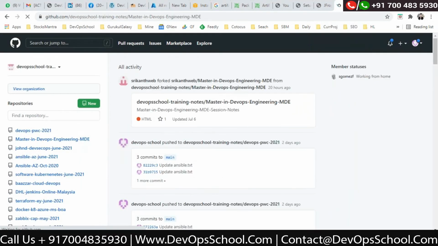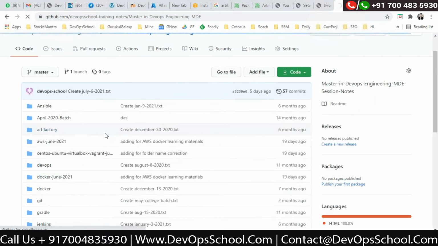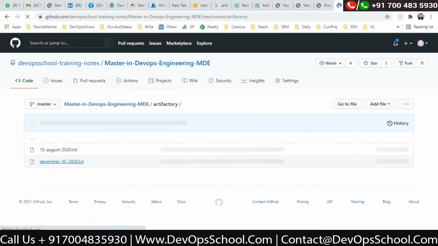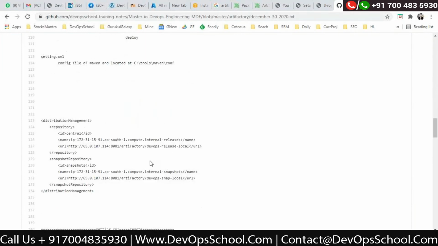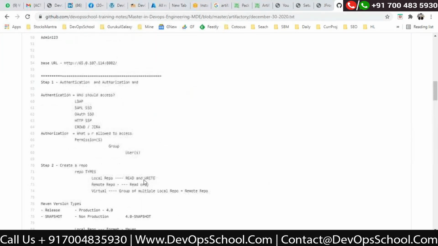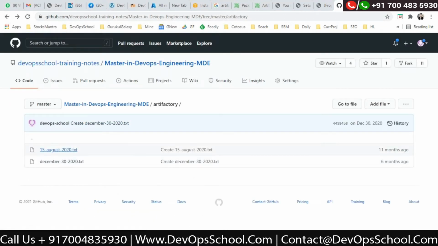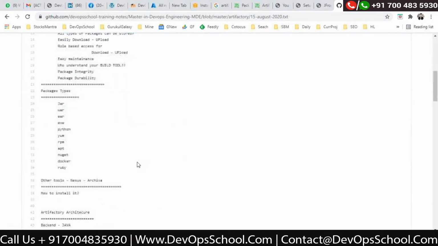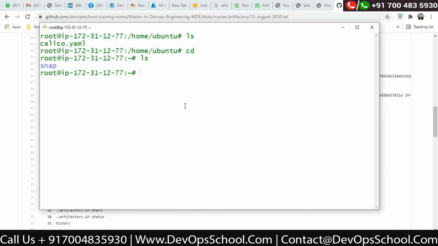Here, all these notes of mine, you can find here only. And this is the Artifactory, last one, December. Now where is that package? I'm looking for the package. I can't locate it here. Maybe in here. So yeah, I'm going to use this package. I'll share all these commands with you, that's not a problem.